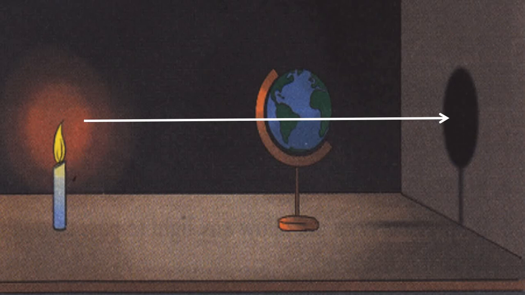So the source is the candle. As you see, the shadow is not formed here, this yellow part, nor is it formed here, right? It is formed exactly on the opposite side of the object, which actually shows that light has the propensity to travel straight, or the rectilinear movement of light.